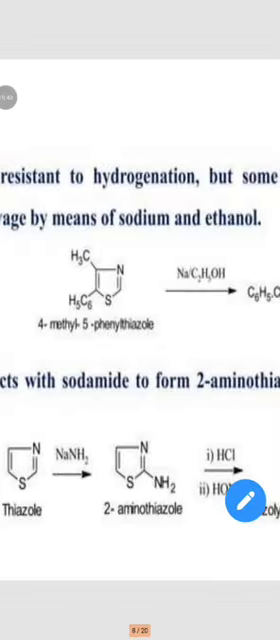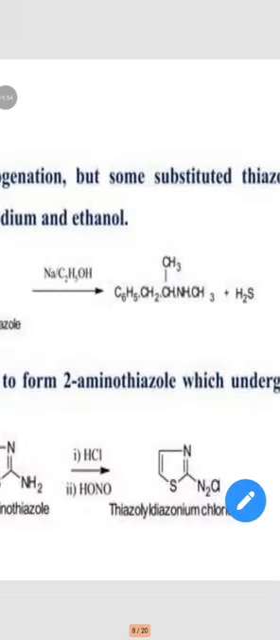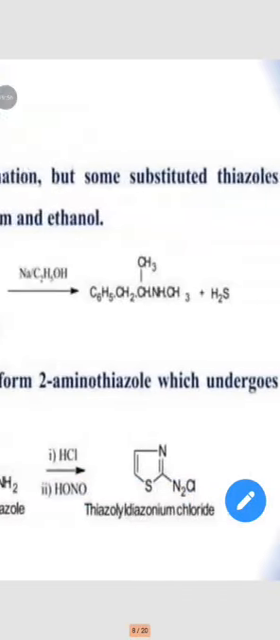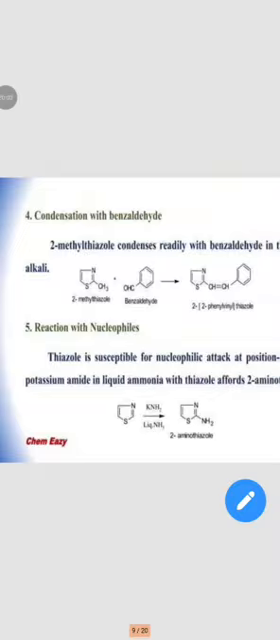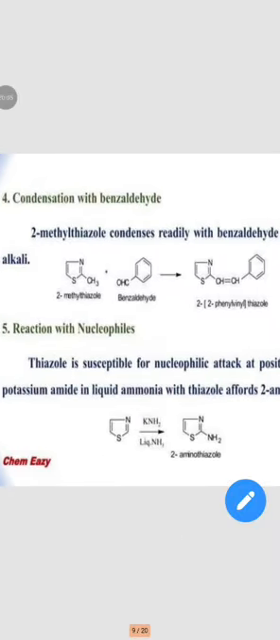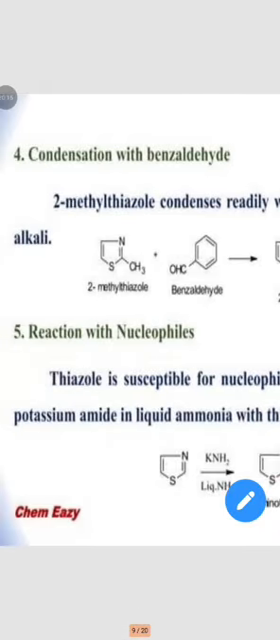Thiazole reacts with sodamide to form 2-aminothiazole. It further undergoes diazotization to form thiazole diazonium chloride. Then condensation with benzaldehyde. 2-methylthiazole is reacted with benzaldehyde to form 2-phenylvinyl thiazole.